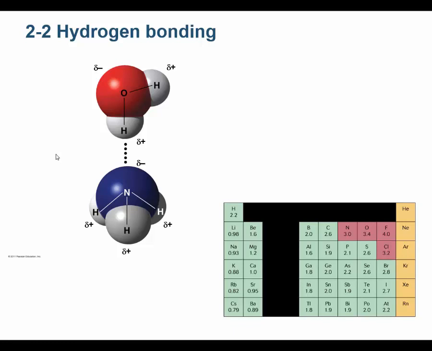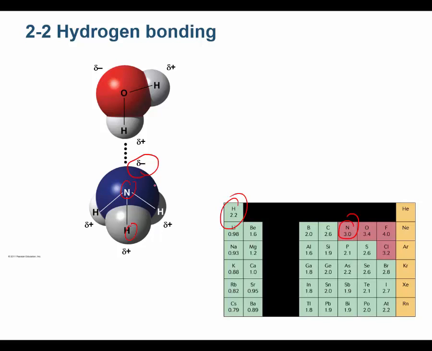Extremely important. So this is a water molecule with the partially positive hydrogens, and this is an ammonia. This is NH3. Ammonium is NH4. This is NH3. The nitrogen has a greater electronegativity than hydrogen. If you look at the electronegativity scale, nitrogen has an electronegativity of 3 and hydrogen has an electronegativity of 2.2. So the nitrogen is going to attract the electrons more closely. That makes the nitrogen partially negative.